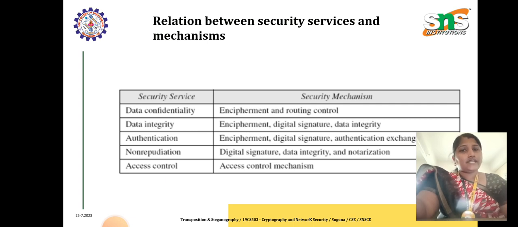For providing data integrity, we use encipherment, digital signature and the data integrity mechanism. For providing authentication service, we use again encipherment, digital signature, and authentication exchange. For providing non-repudiation service, we use digital signature, data integrity and notarization, because in non-repudiation either the sender or the receiver can be a hacker itself, right? So we have to provide notarization, a trusted third party, to monitor the sender and receiver.